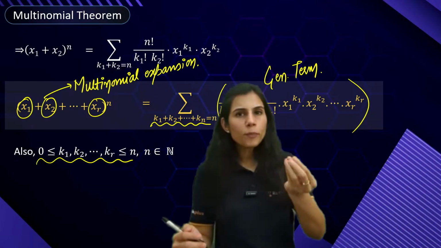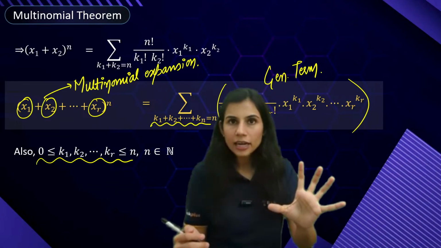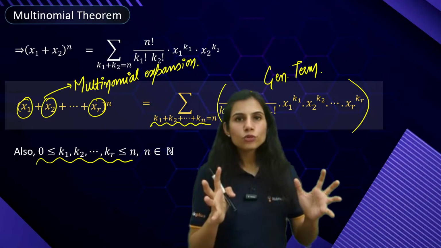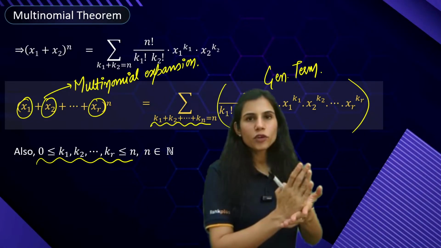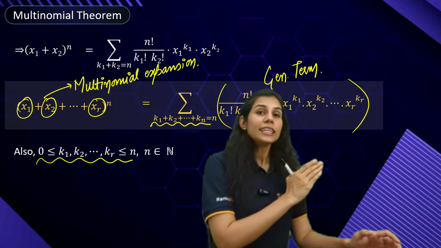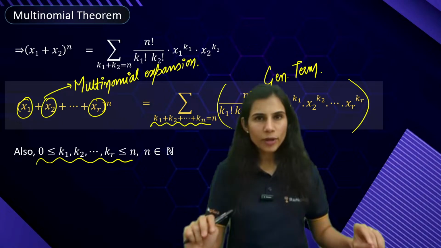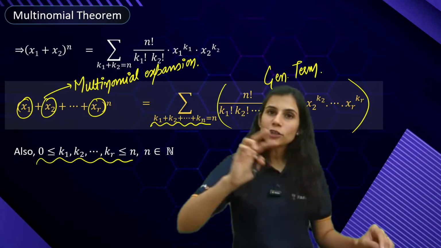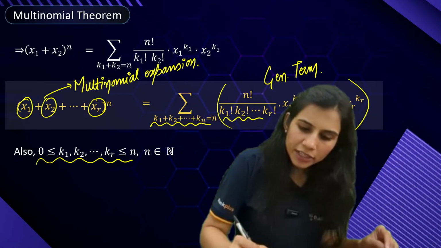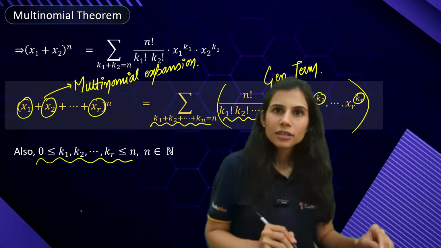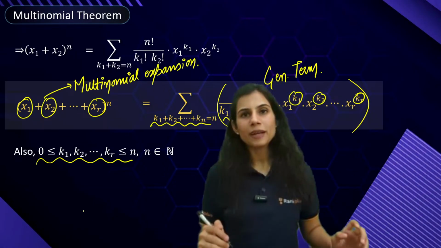Suppose I get one of the possibilities of k1, k2, k3 up till kr, r values, one for k1, one for k2, one for k3 and so on, one for kr, such that each of those values is a non-negative number less than equal to n and their sum is equal to n. I plug in those values over here and over here. It will give me one term of this expansion.